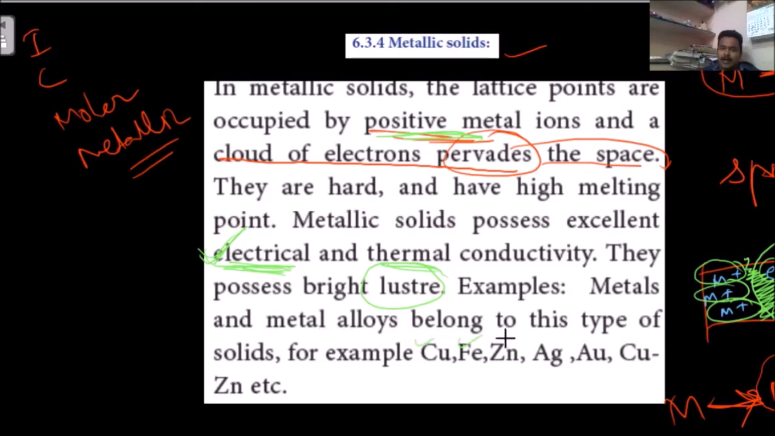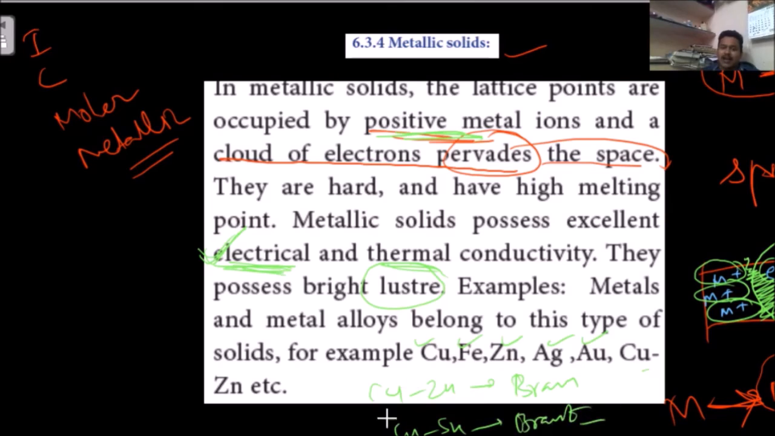The copper metal, iron metal, zinc metal, silver, gold. Copper and zinc are called what? Copper and zinc is called brass. Copper and tin are called bronze. These are all bronze.